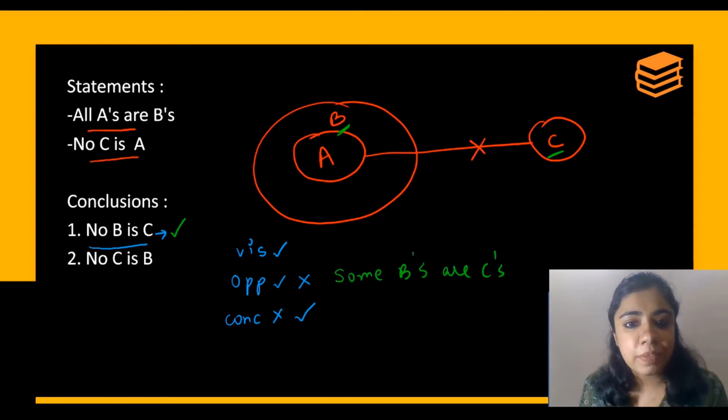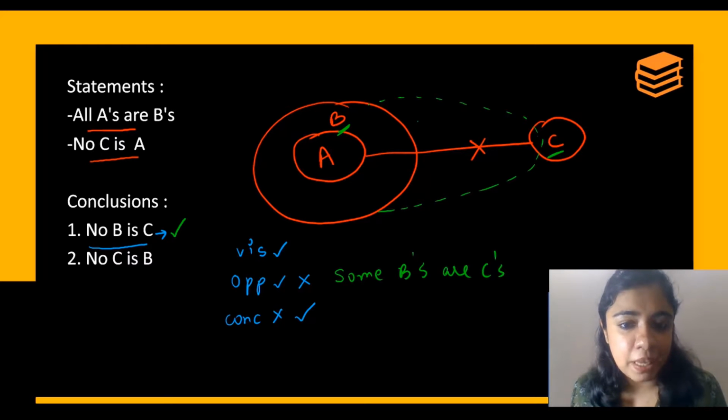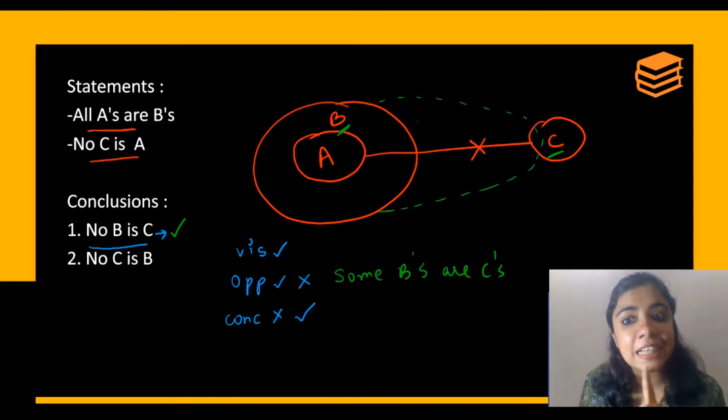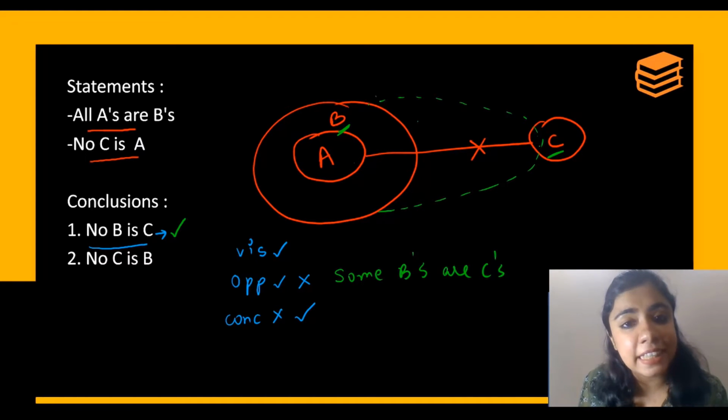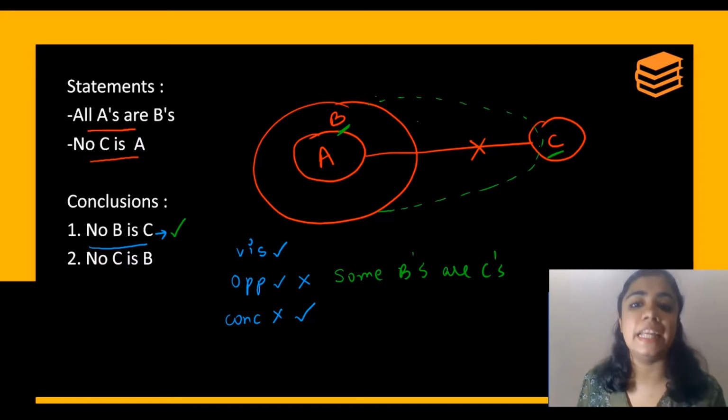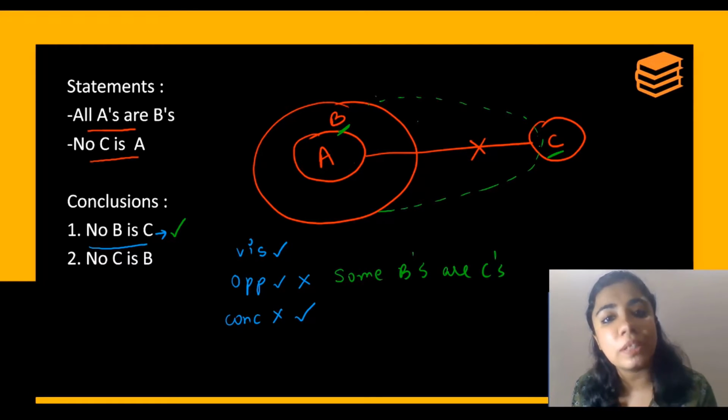Imagine, if I extend my B's this way, then some B's can be C's. A and C cannot intersect, but B and C, if required, can intersect. So, some B's are C's is possible.